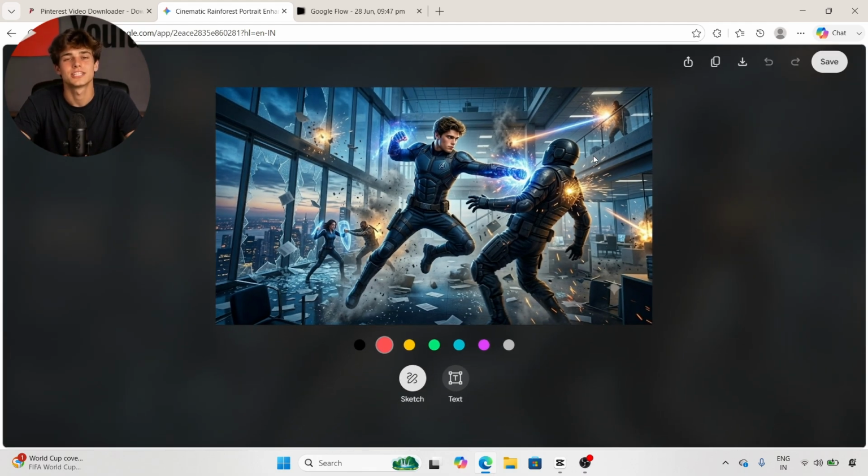So if you're creating different scenes for your story, simply generate multiple images using different prompts. We'll use these images in the next step when we turn them into AI videos. Step 3. Turn your images into AI videos with Google Flow. Now that we've created our images, it's time to bring them to life. For this, we'll use Google Flow.